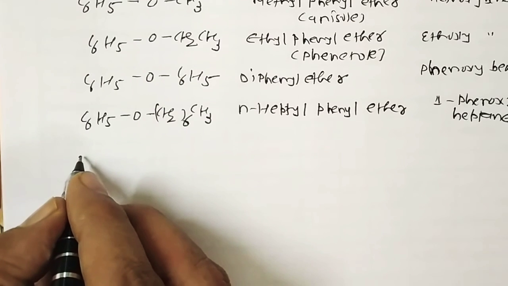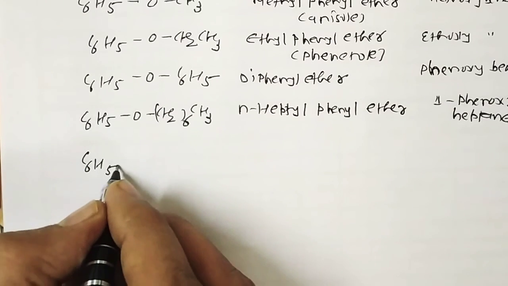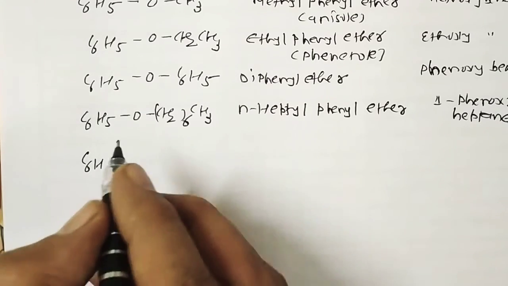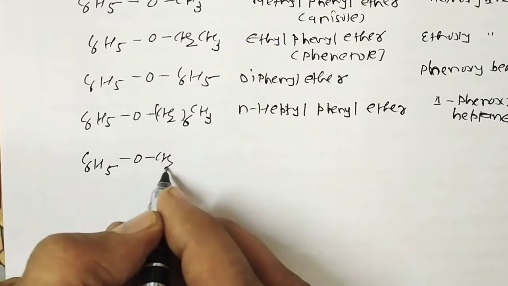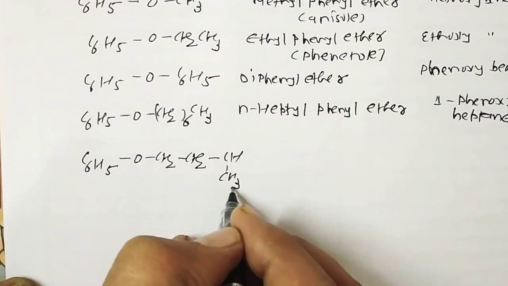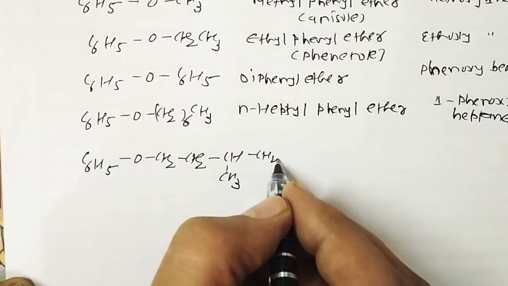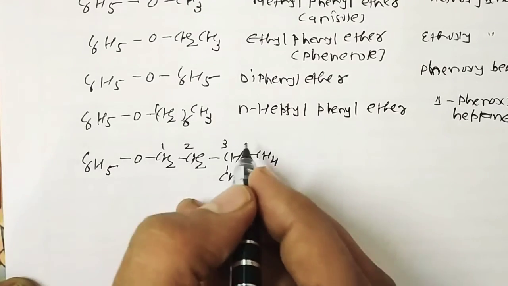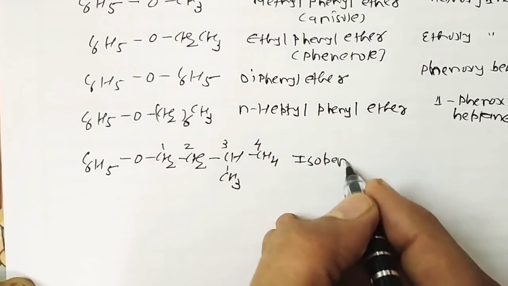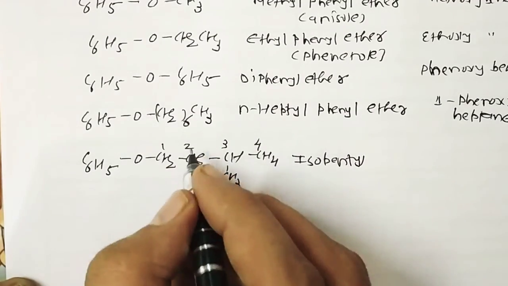Same way, in your textbook, C6H5OCH2CH2CH(CH3)CH3. So 1, 2, 3, 4. So it's isopentyl phenyl ether, because this is isopentyl.